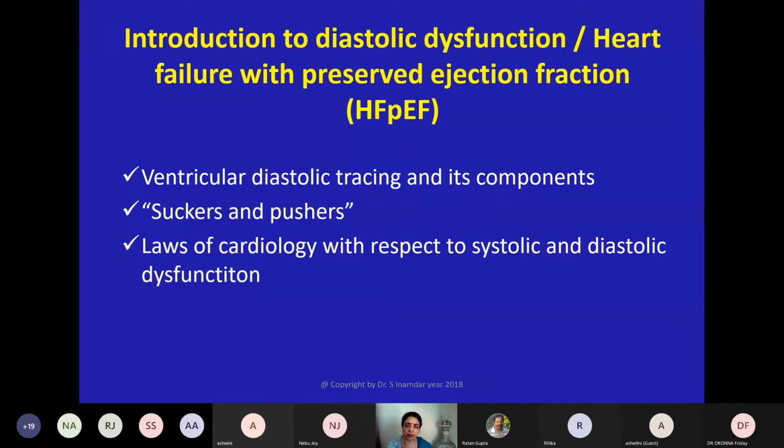Whenever I turn to the next slide, I will ask you whether you are able to see it. So we will be studying this in these parts: ventricular diastolic tracing and its components, the sucker and pusher effect, and the laws of cardiology with respect to systolic and diastolic dysfunction.